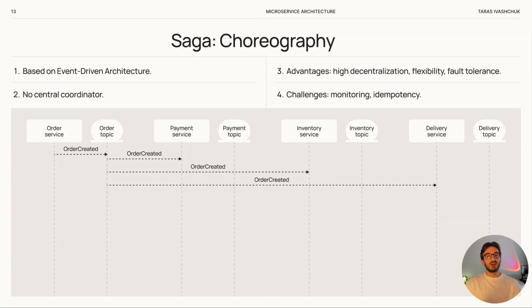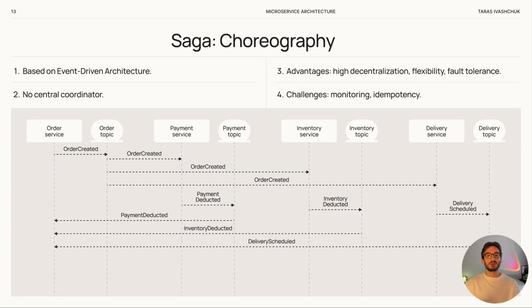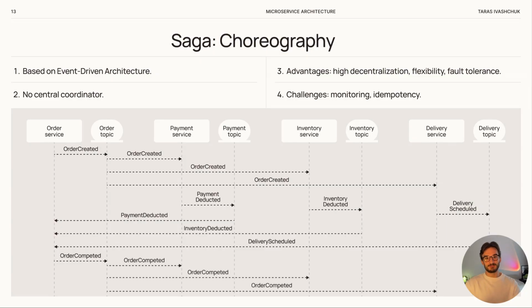At the same time, inventory and delivery service read order created, run their local transactions, and publish their own events to their topic. Order service receives the successful events: payment deducted, inventory deducted, and delivery scheduled. Then it completes the order and, if needed, sends an event order completed, which other services may react to.